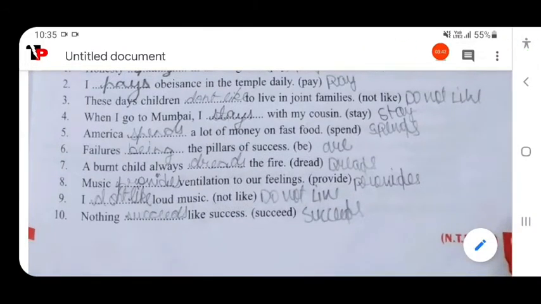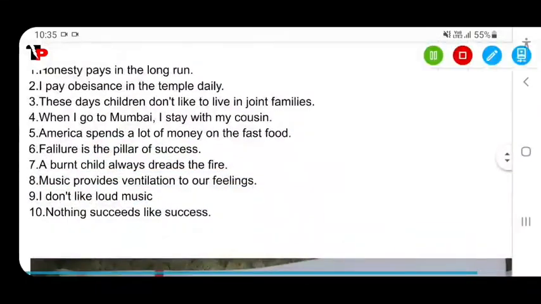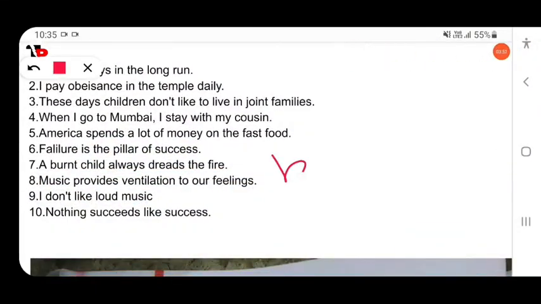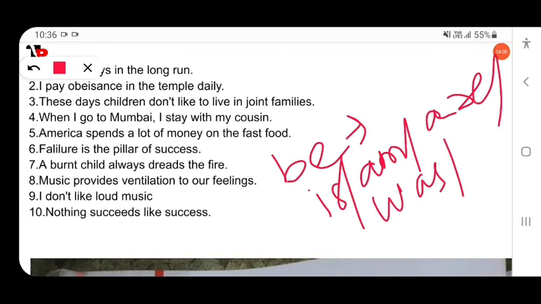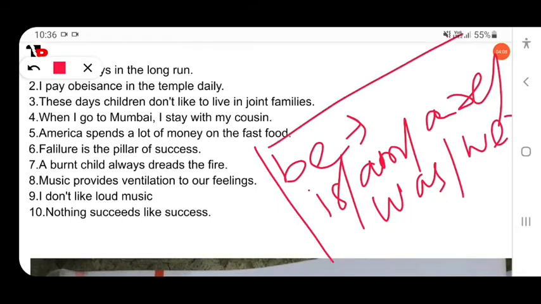Next, failure dash the pillar of success. Failure is the, not being. Here failure takes a be verb. How many be verbs are there? The be verbs are is, am, are, was, were. These are known as be verbs. Be verbs are primary auxiliaries.